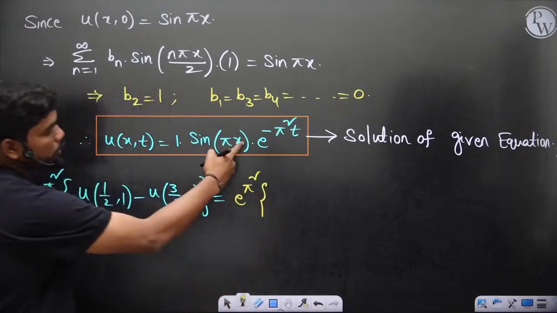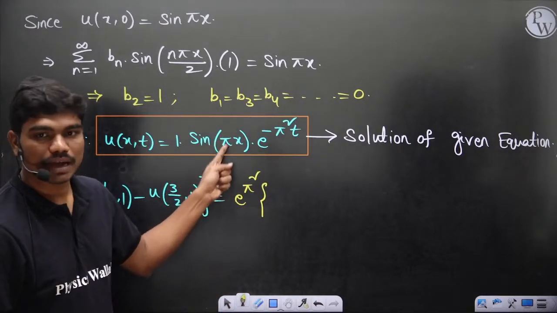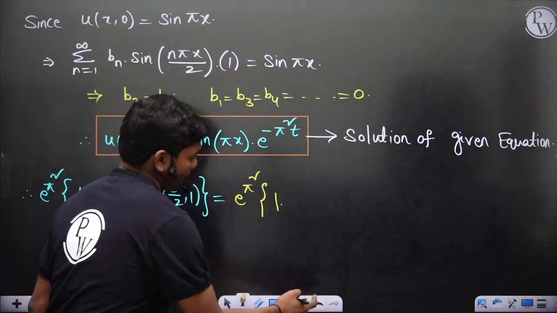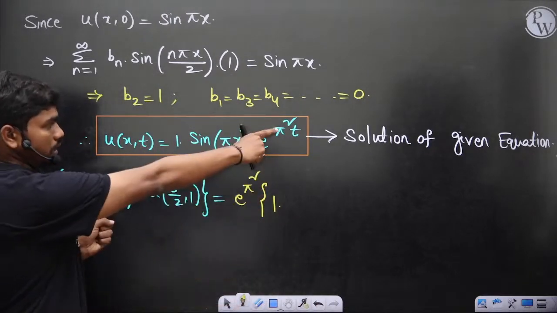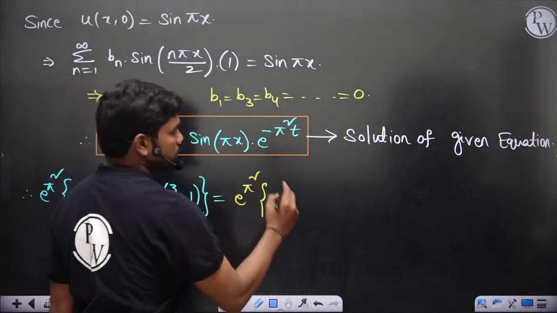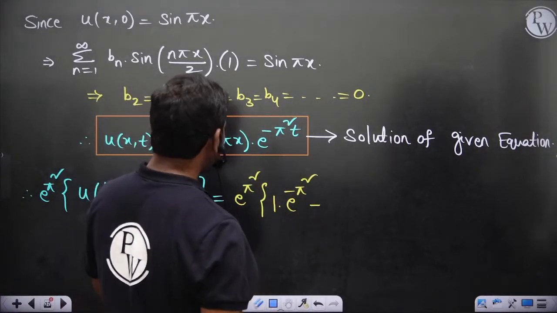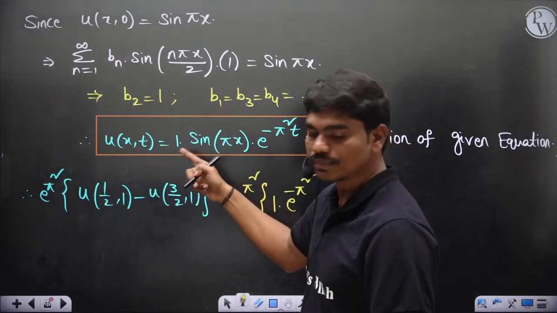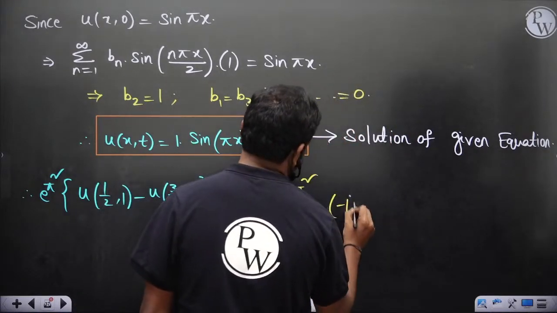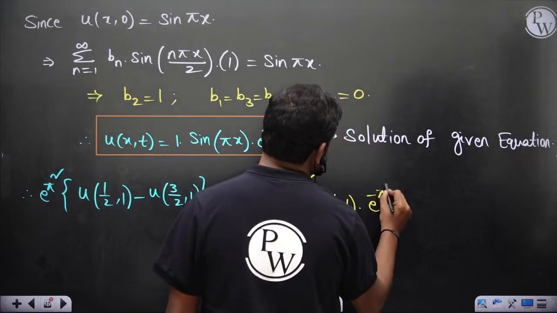So if you put 1 by 2 comma 1 in this equation, with x equal to 1 by 2, this is sin pi by 2, which is 1, into, if you put t equal to 1, e power minus pi square, minus u of 3 by 2 comma 1. If you put 3 by 2 here, then sin 3 pi by 2 is minus 1, into again e power minus pi square.